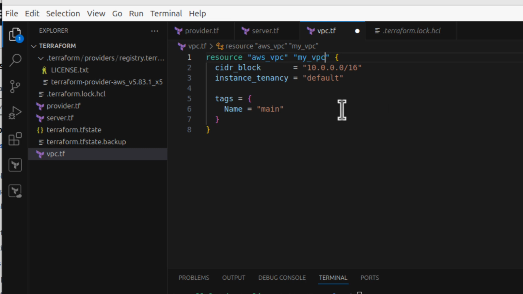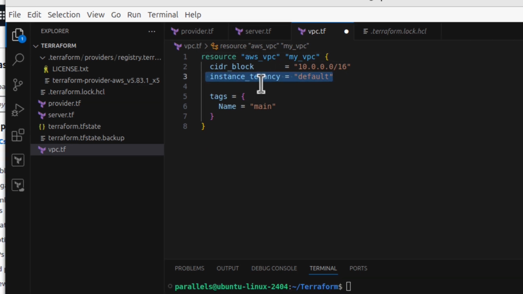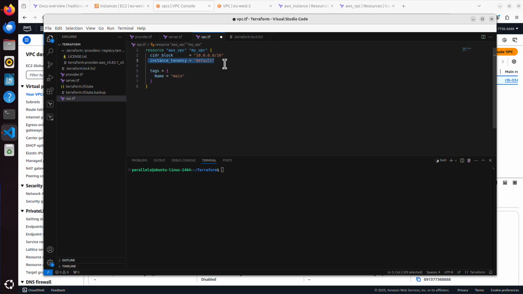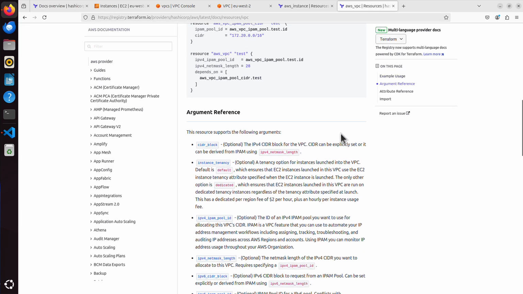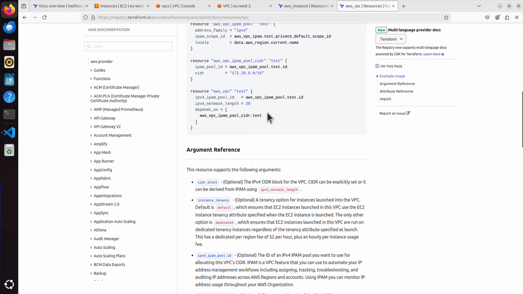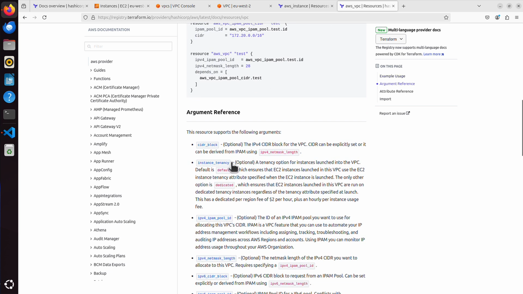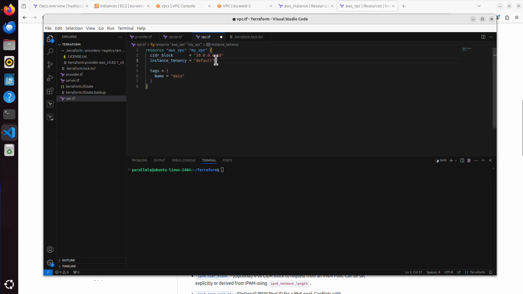Then we have instance tenancy. I'm not sure why they added this. If we go back to the VPC resource, if we scroll down, you have the argument reference. It's basically showing you what you can add here, what you can specify, and as you can see, instance tenancy is optional, so it doesn't have to be there. And anyways, default is default. If we didn't have anything here, the instance tenancy would be set to default anyways. But it doesn't matter, it can be left as it is.